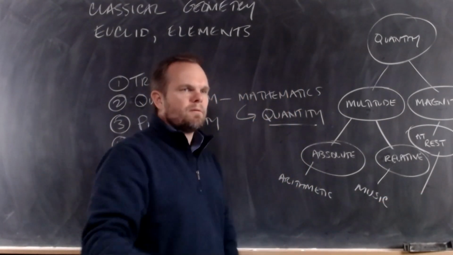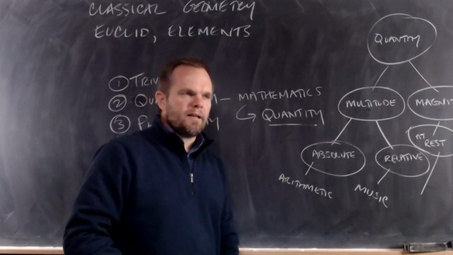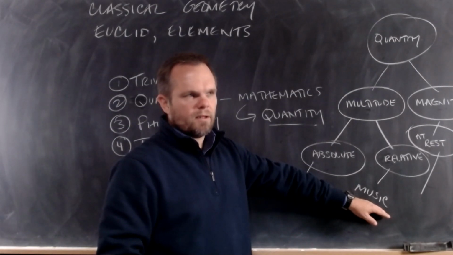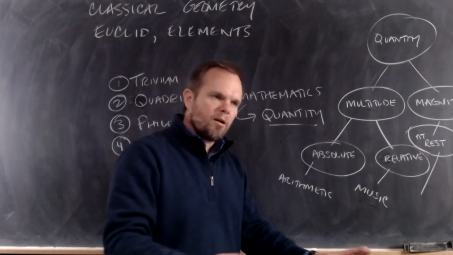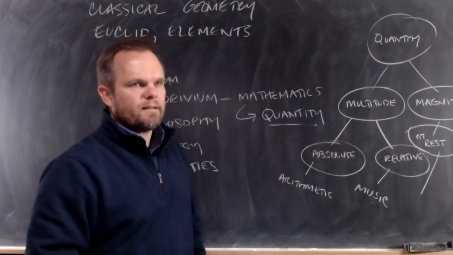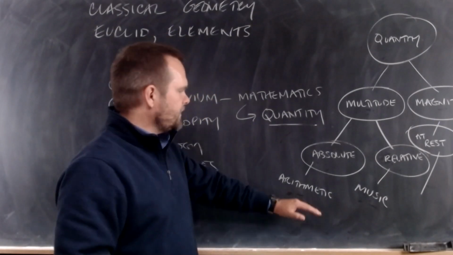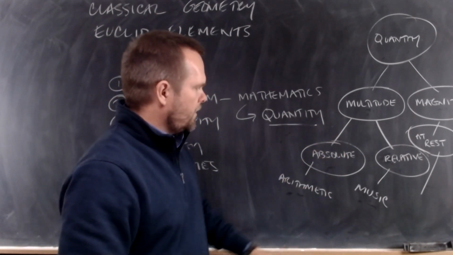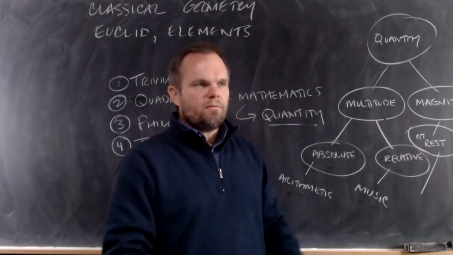Don't think about flutes and drums and choir class or anything like that. This is a mathematical art. Music is the study of relative multitude. We're not talking about singing and dancing and playing instruments. So arithmetic is the study of absolute multitude, the study of number. Music is the study of relative multitude or ratio.